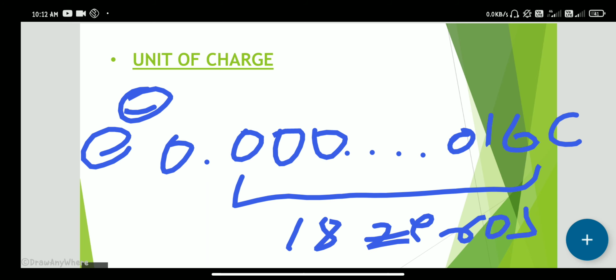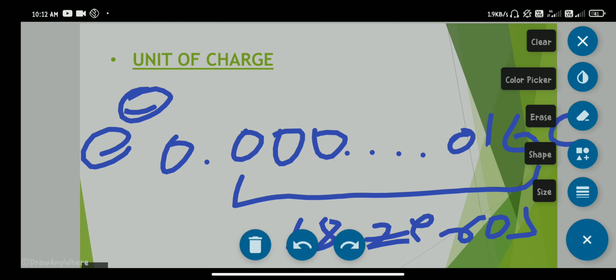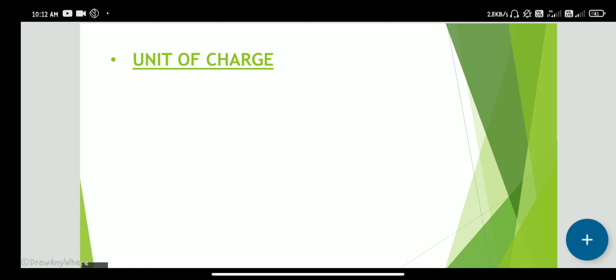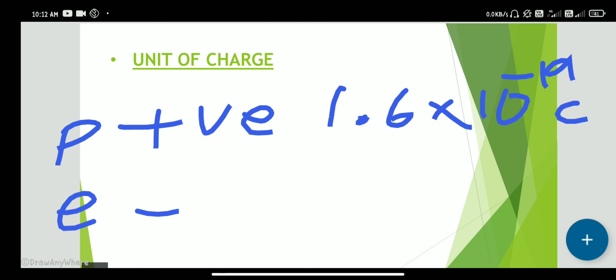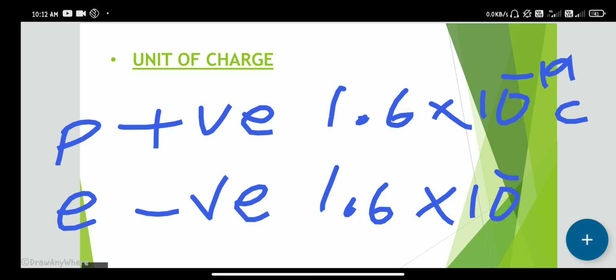As we discussed before, a proton has positive charge, 1.6 into 10 power of minus 19 coulombs. An electron has negative charge, 1.6 into 10 power of minus 19 coulombs. This is the charge of the proton and electron.